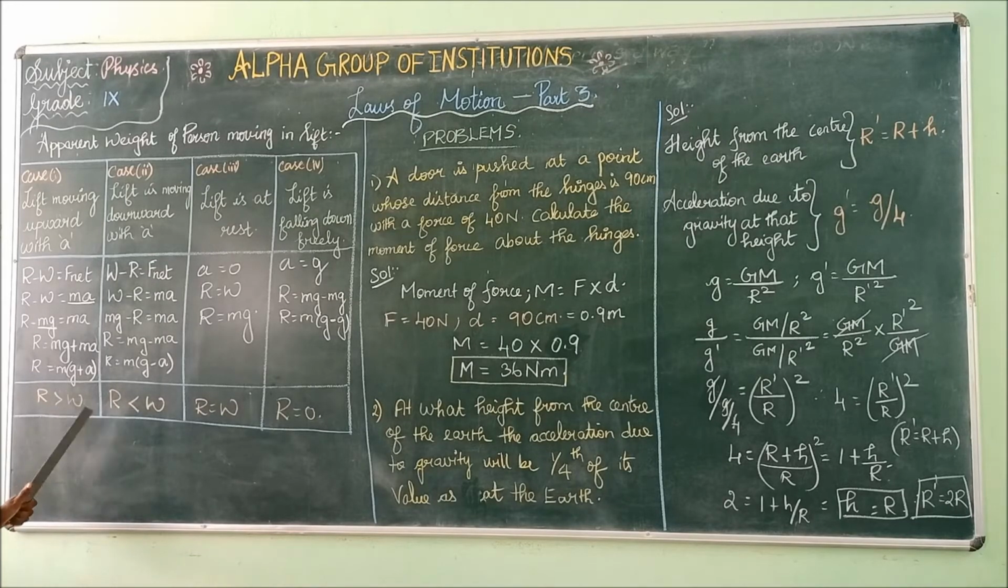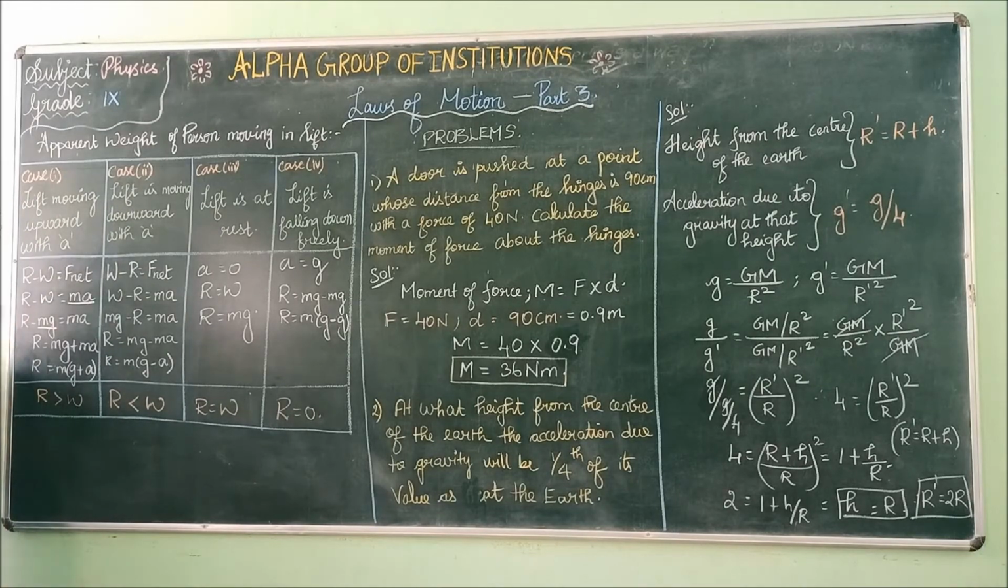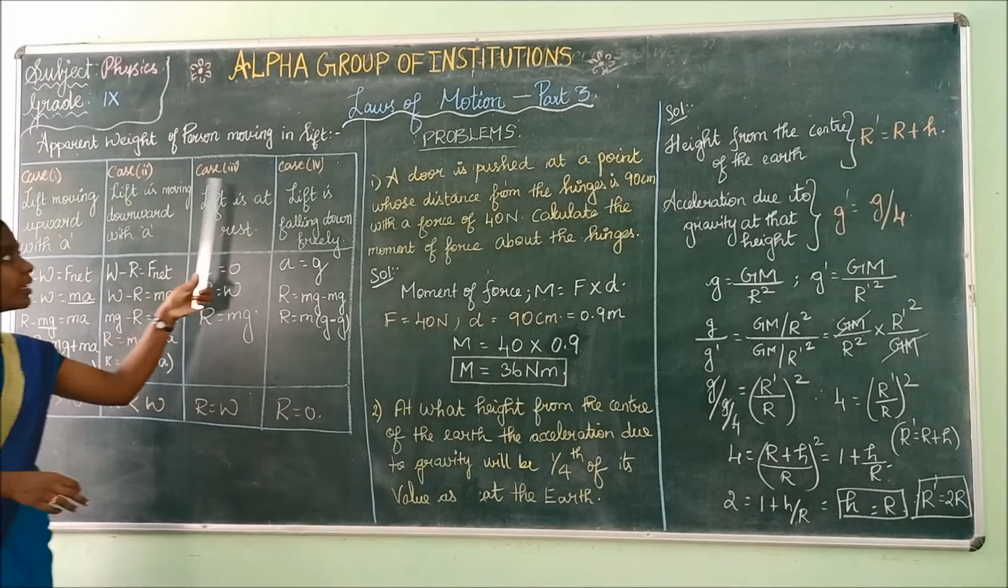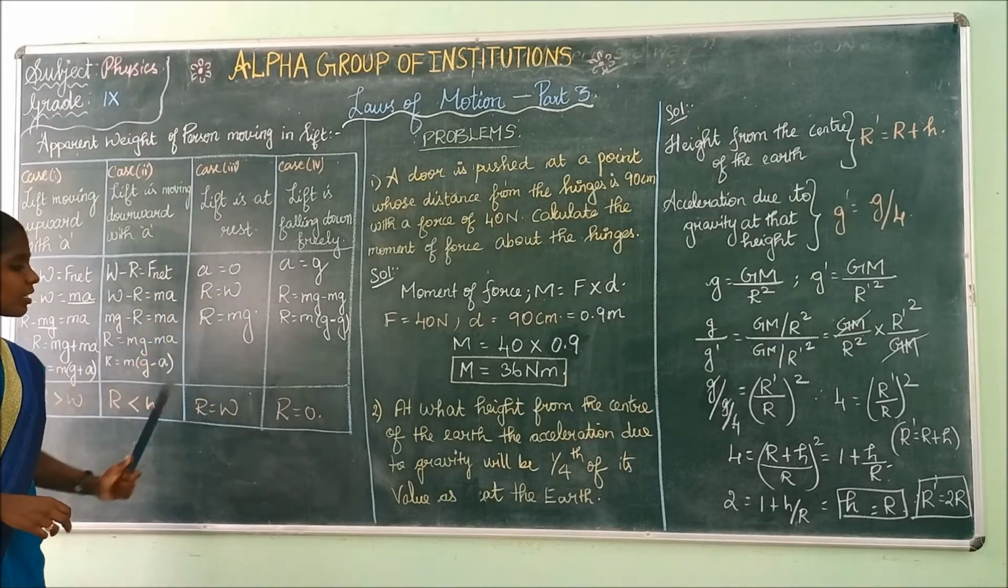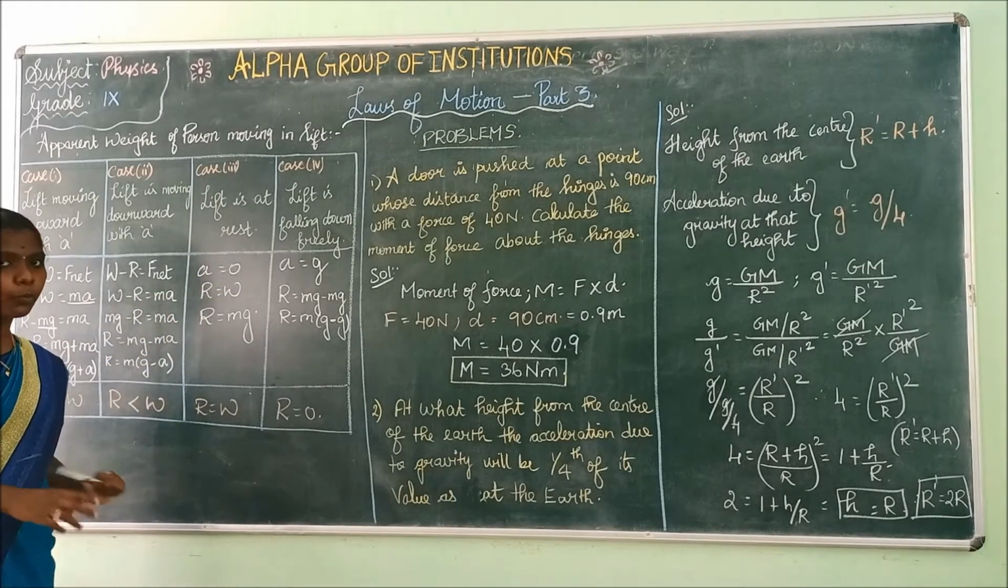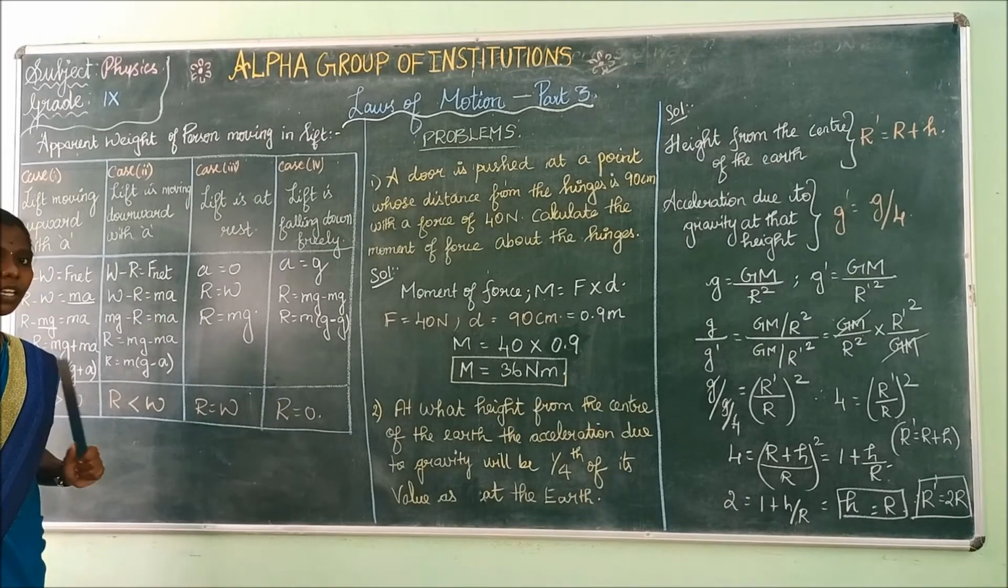R is your apparent weight and actual weight is represented by W. Apparent weight is greater than the actual weight in case 1, while the lift is moving upward with acceleration. In case 2, when the lift is moving downward with acceleration, apparent weight is lesser than the actual weight. In case 3, when the lift is at rest, R is equal to W. Both the apparent weight and actual weight are equal.